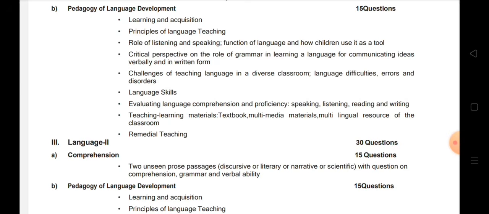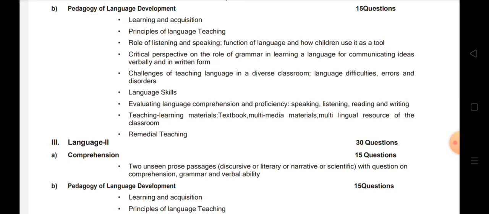Now, teaching-learning materials: textbook, multimedia material, multilingual resources. So what are these? These are the teaching aids. We as teachers should make use of the textbook. How are we going to use the textbook in the classroom? How are we going to use multimedia, that is presentations, videos, slides, PDFs, different types of YouTube channels? So how are we going to connect?